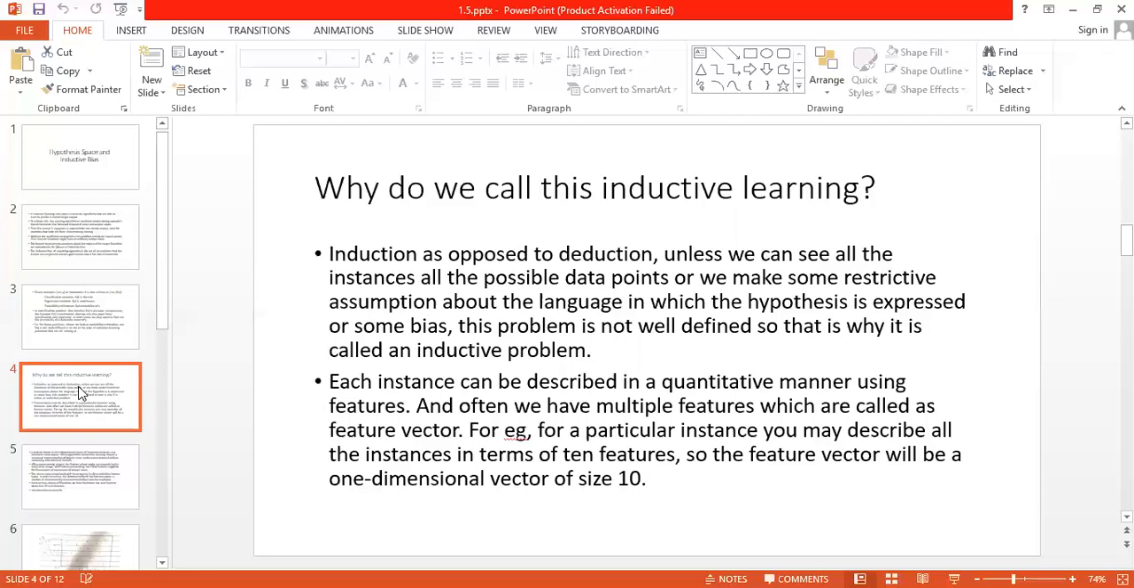Each instance can be described in a quantitative manner using features, and often we have multiple features, which are called feature vectors. For example, for a particular instance, you may describe all the instances in terms of 10 features. So the feature vector will be a one dimensional vector of size 10. These are some terminologies which we have to keep in mind while going for any machine learning algorithm.